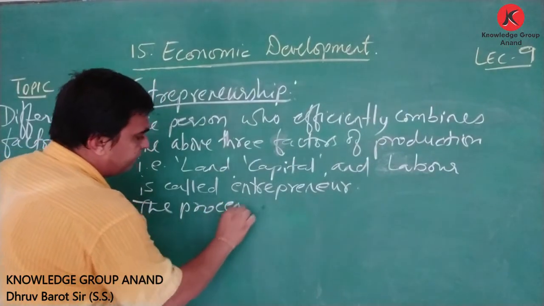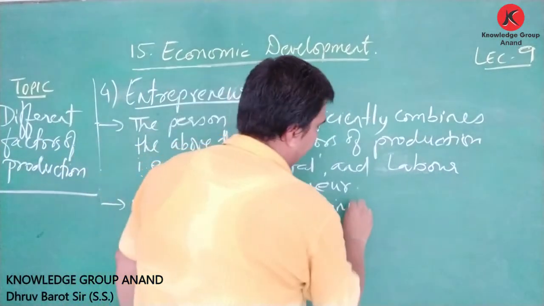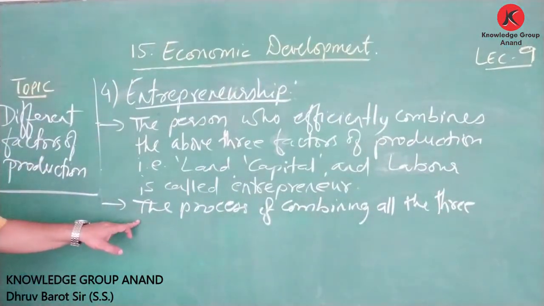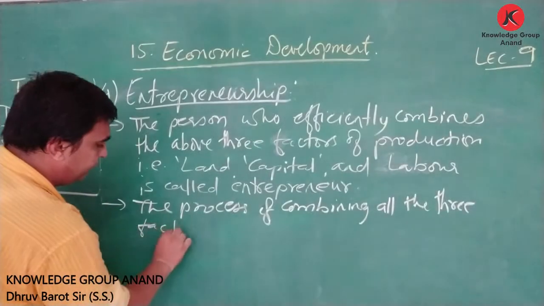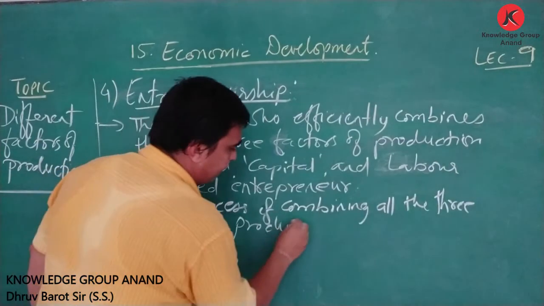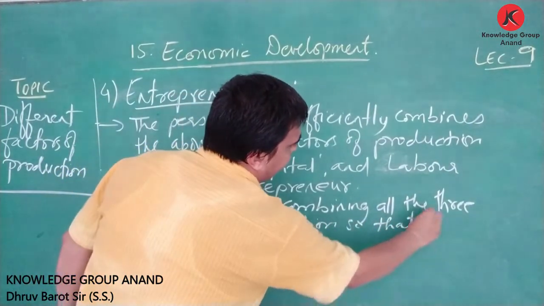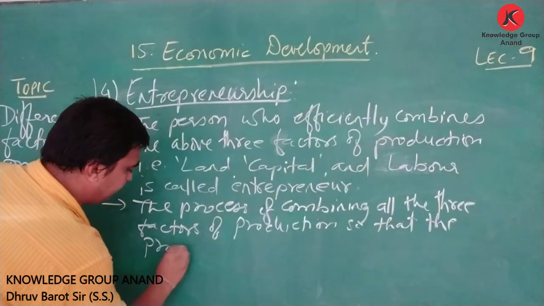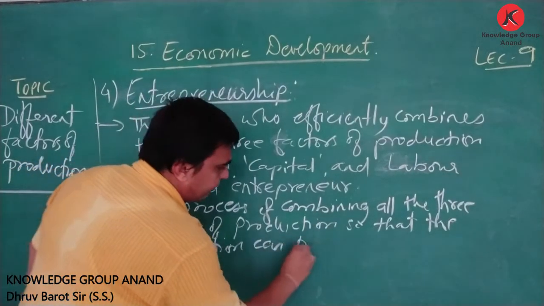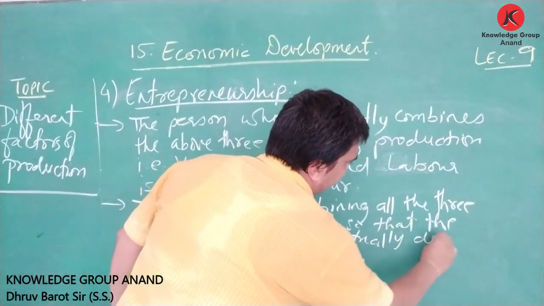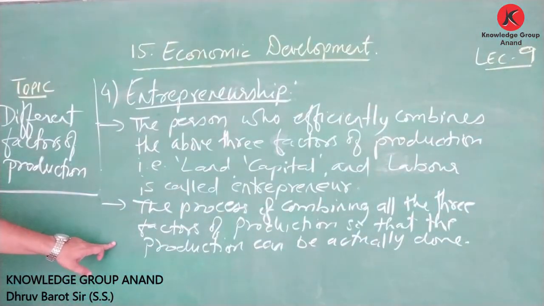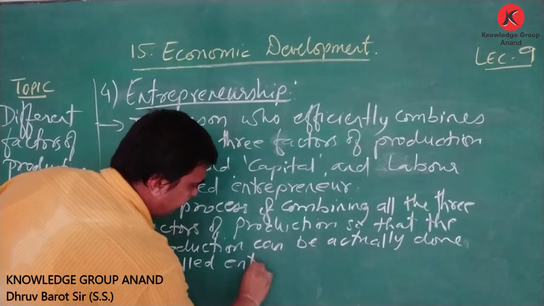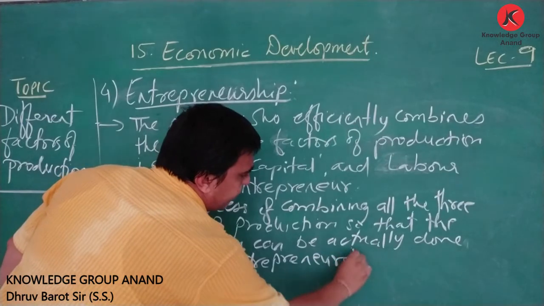The process of combining all the three factors of production so that the production can actually be done is called entrepreneurship.